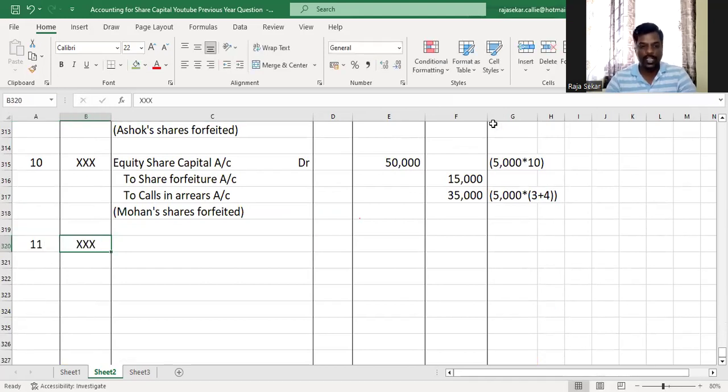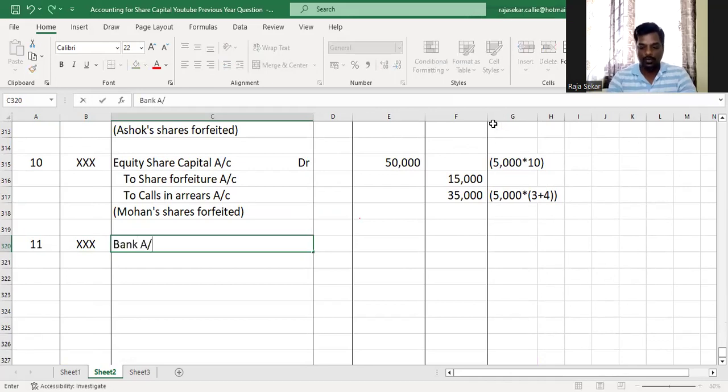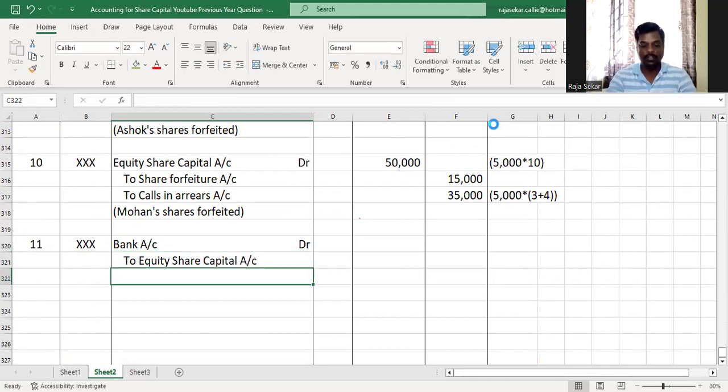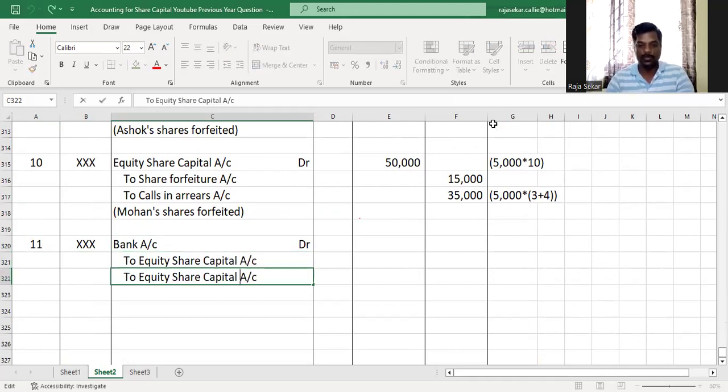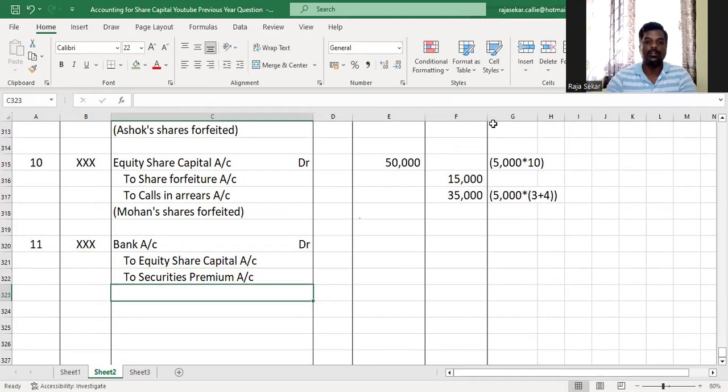So when you reissue shares at premium, how are you supposed to account for it? First, you debit bank account with the amount of money received by you while reissuing, and then equity share capital account will be credited with the capital portion or whatever amount you're considering as paid up. And if there is premium, that will be credited to securities premium account. Understood or not?